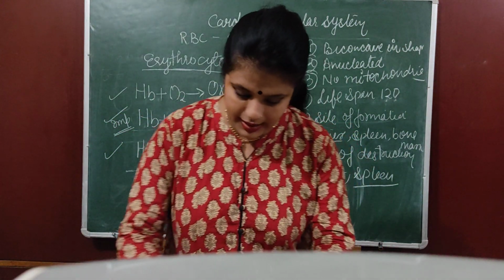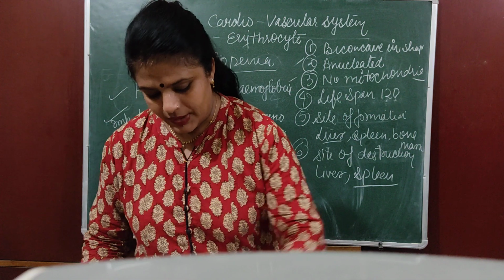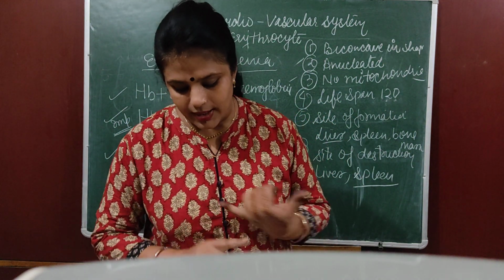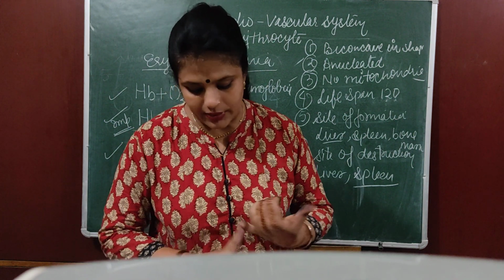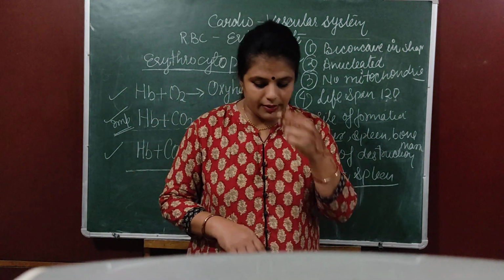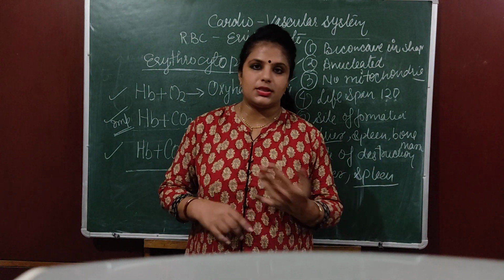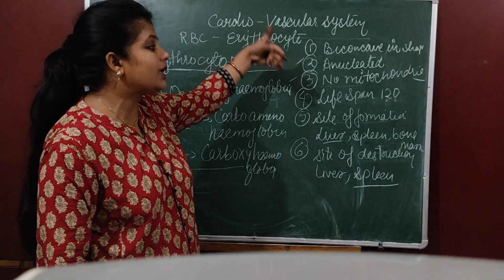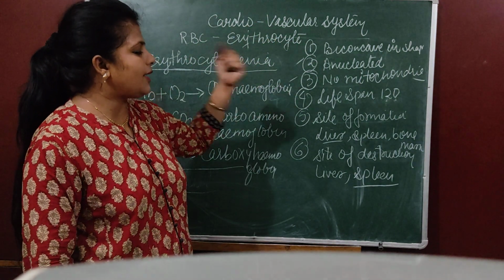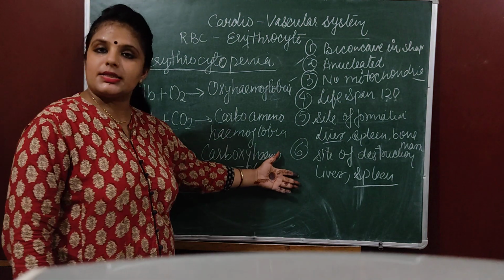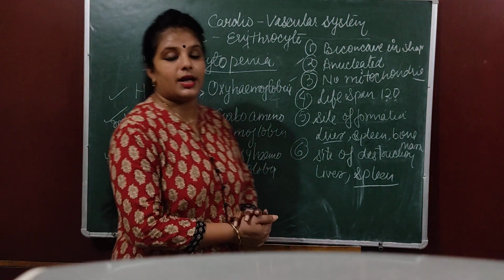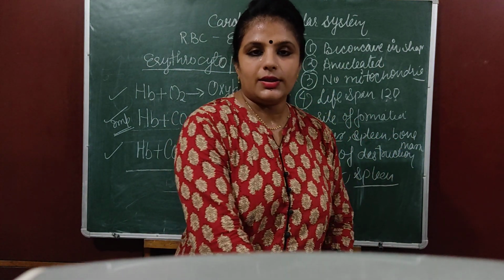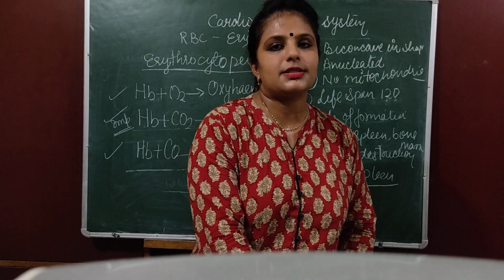So this entire page is very important, students. A lot of important questions are there. Why is the nucleus absent? Why is mitochondria absent? What compounds can they form with hemoglobin, oxygen, carbon dioxide, carbon monoxide? All these points. What is their shape? Why do they not have a nucleus? What is their lifespan? And what is their site of formation and site of destruction and all. So this entire page is very, very, very important. On the side there is a table. We will discuss this table at last.